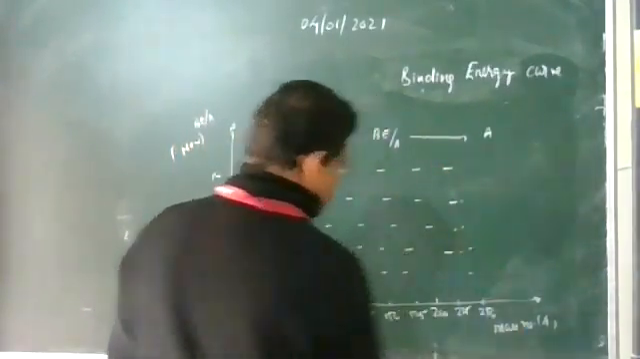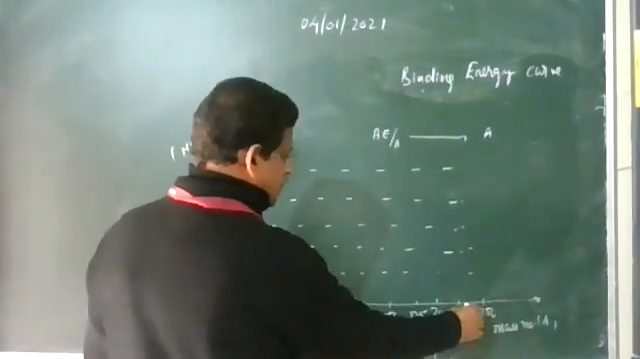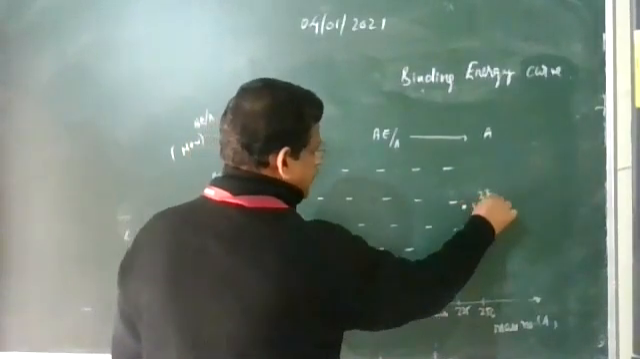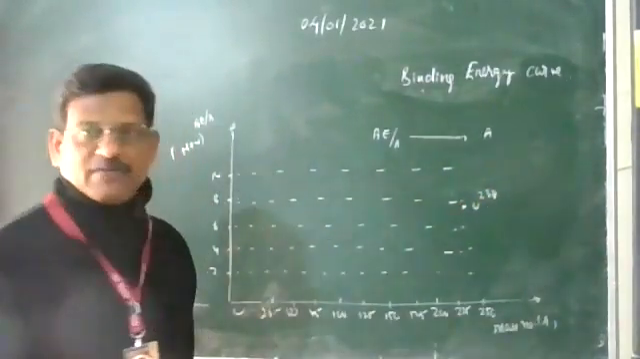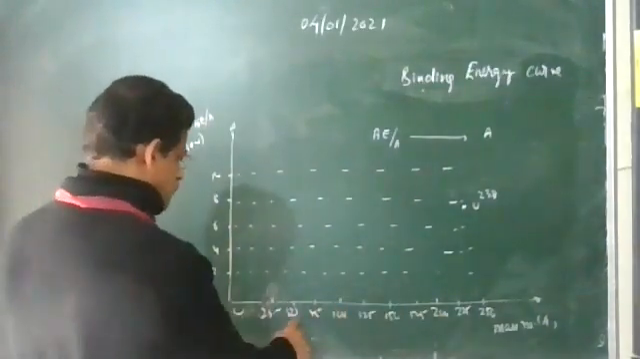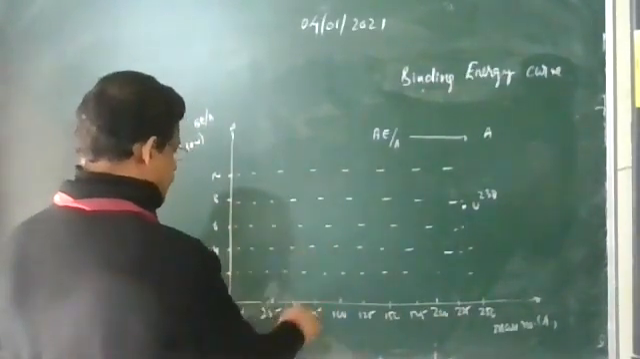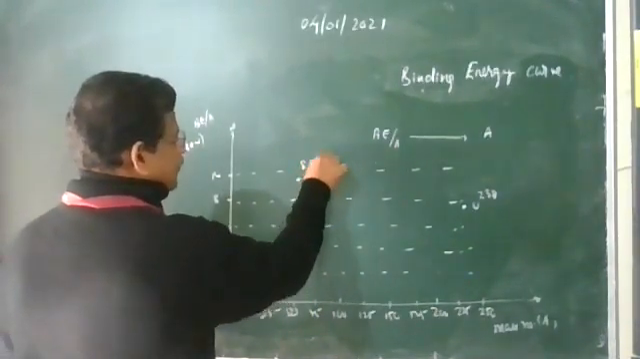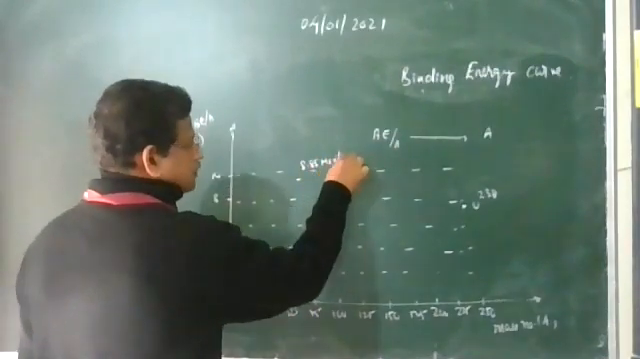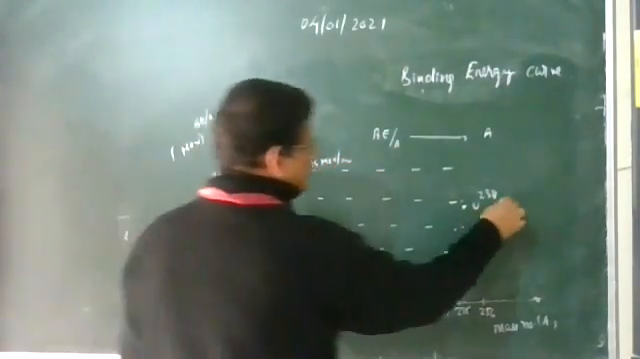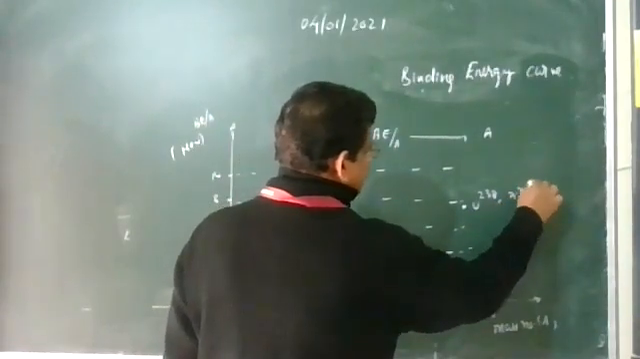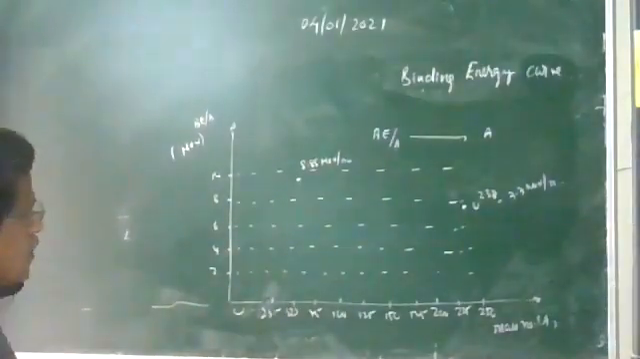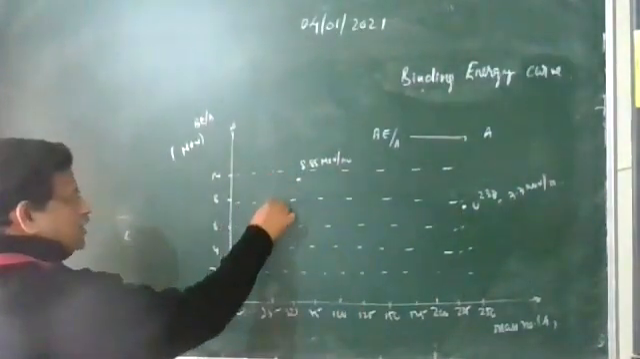Some of the values are already calculated. Uranium 238, at mass number 238, is around 7.6. Iron 56 has the highest value. It is around here. Mass numbers 50 to 56 are around the peak value. This is around 8.85 megaelectron volts per nucleon. This is around 7.7 megaelectron volts per nucleon. So you can see this value, and the majority of the nuclei are coming here.